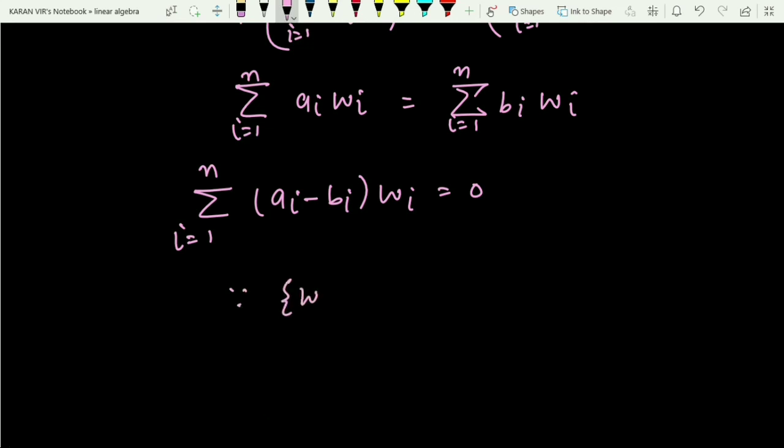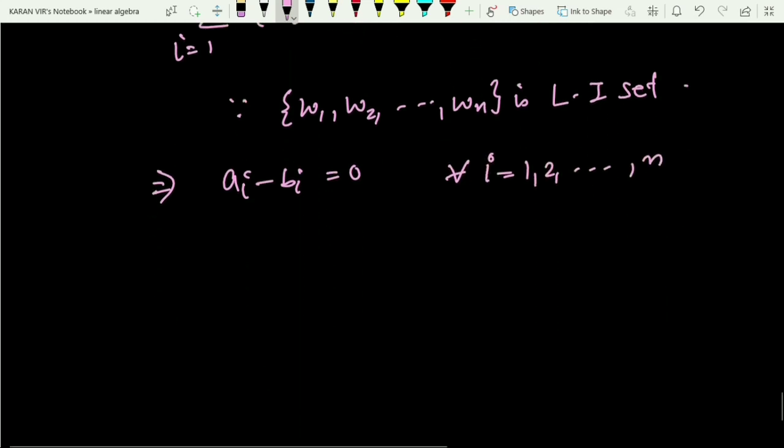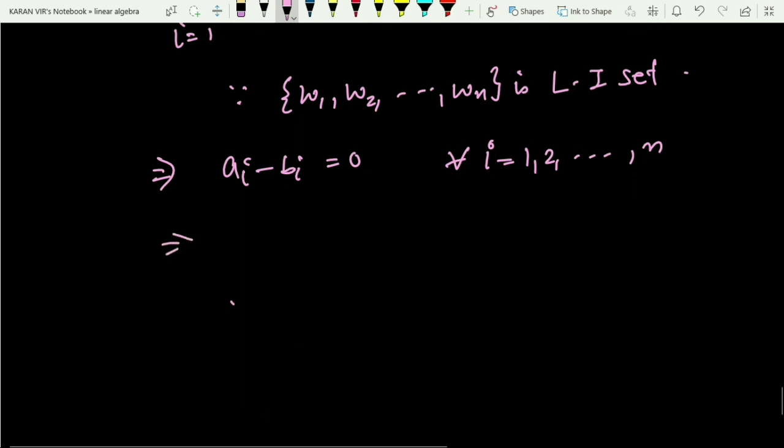Now we know that this set w1, w2 up till wn is a linearly independent set. So if it is linearly independent, of course the scalars have to be equal to 0 by the definition of linear independence. So this implies ai minus bi equals 0 for all i running from 1 to n. And if ai minus bi equals 0, can I say ai equals bi for all i?